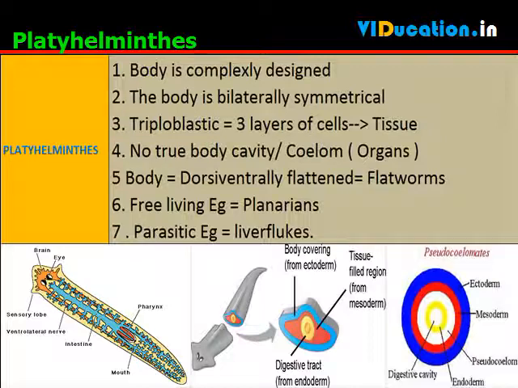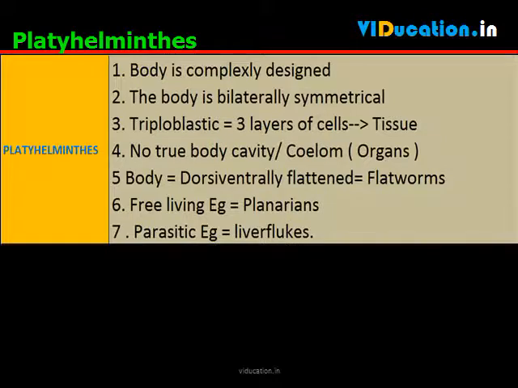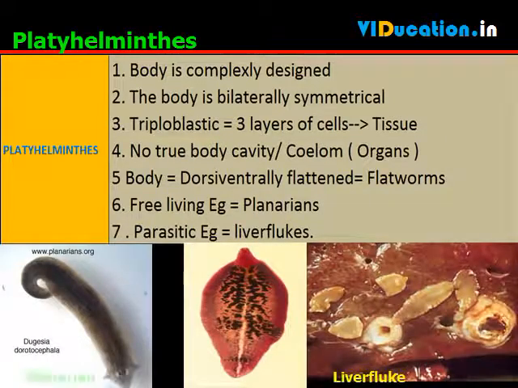However, there is no true internal body cavity or coelom, in which well-developed organs can be accommodated. The body is flattened dorsoventrally, meaning from top to bottom, which is why these animals are called flatworms. They are either free-living or parasitic. Some examples are free-living animals like planarians, or parasitic animals like liver flukes.